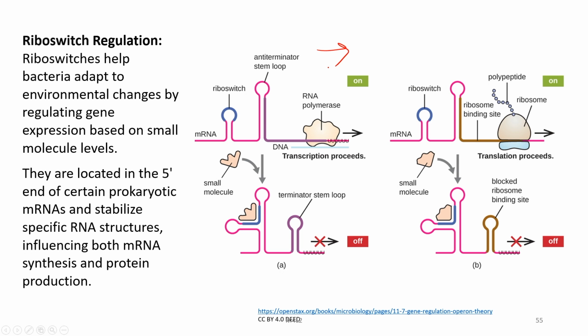But whenever a small molecule binds to it, and you can see here it is binding between the terminator stem and the riboswitch, the structural change happens, and the process is therefore stopped, and this cannot proceed.